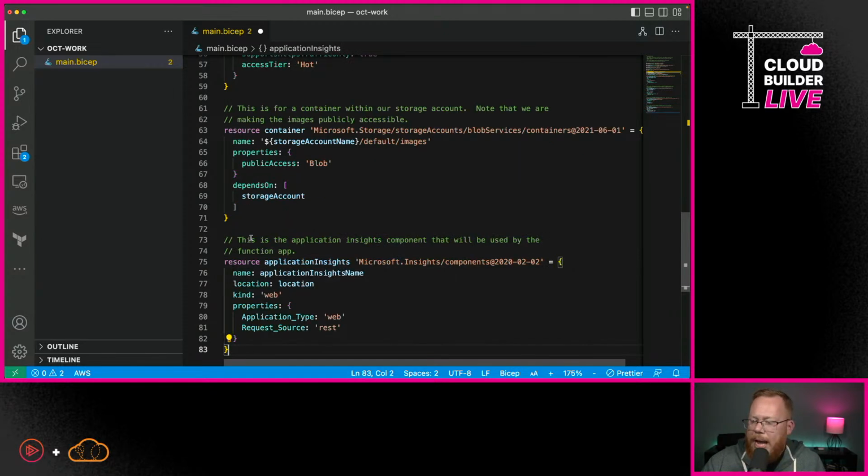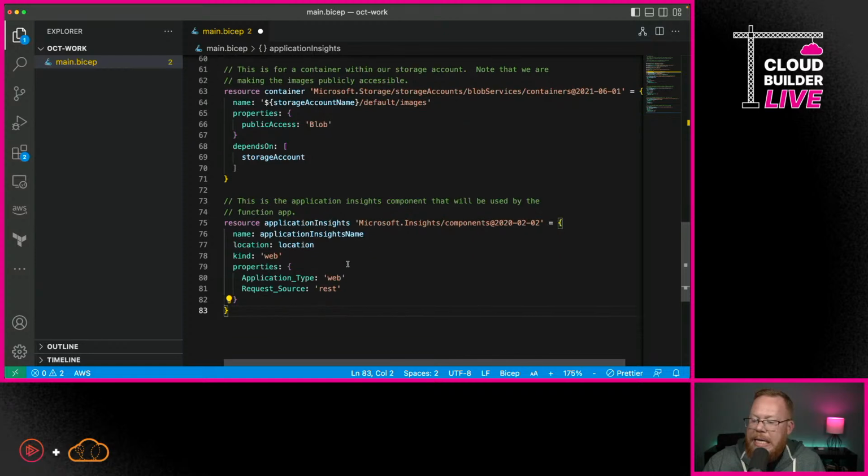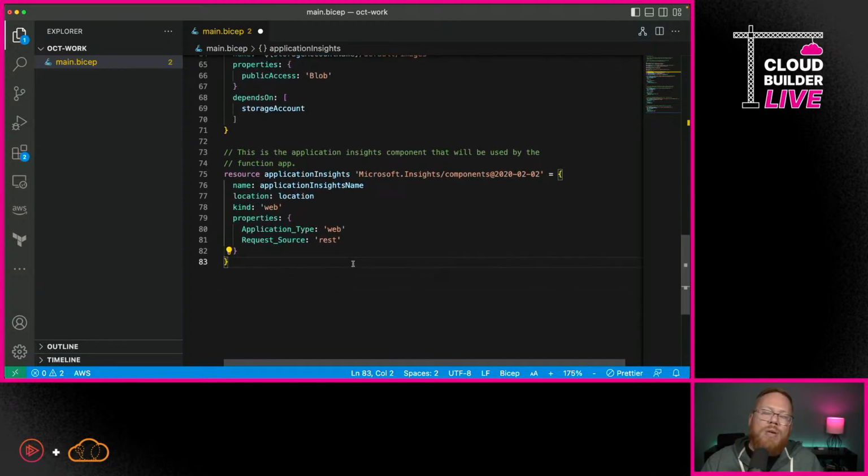Now, the next thing that we're going to add in here is application insights. Now, this is here because we need to be able to get information about our functions as they run. So application insights will give us the ability to get metrics and logs out of our functions, which is going to be an important part of what we do.